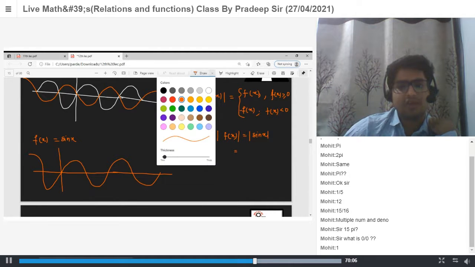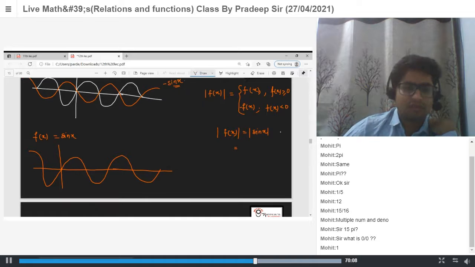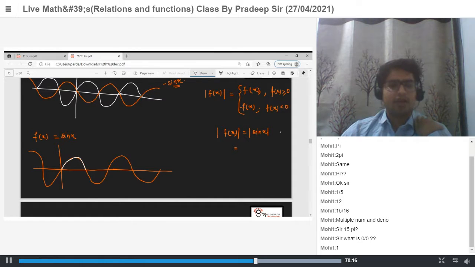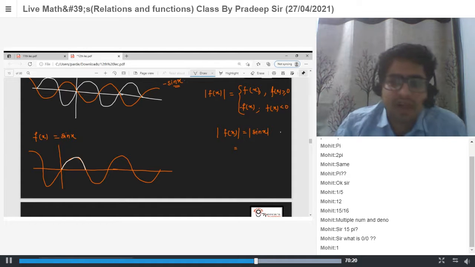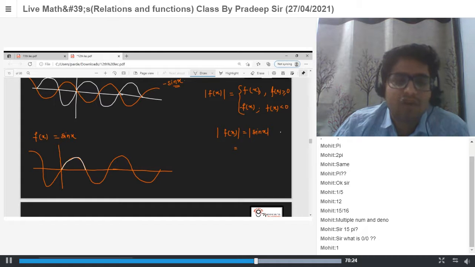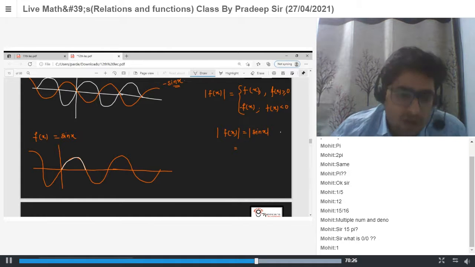It means y is equal to mod sin x is what? If f(x) is positive, the graph will be the same. Now, if f(x) is negative, then the graph is minus of f(x). And minus of f(x) is the mirror image of f(x) with respect to the x-axis. So this is your graph.